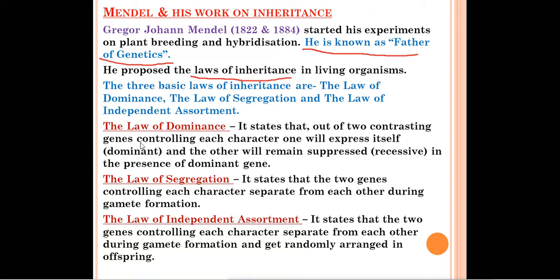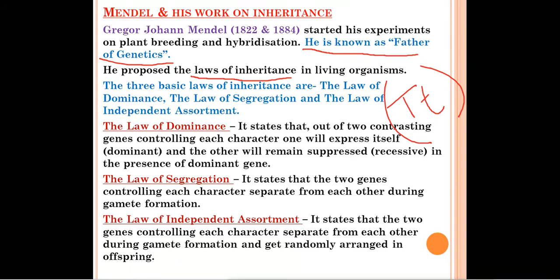So now we'll discuss the three laws of inheritance. The first law was the law of dominance. So let's see what is the statement of the law of dominance. It states that out of two contrasting genes controlling each character, one will express itself. Which one will express? Dominant, and the other will remain suppressed in the presence of the dominant gene. For example, we have two alleles over there, capital T and small t. Capital T will represent a tall plant and small t will represent a dwarf plant. In this you can see that capital T is the dominant one and small t is the recessive one.